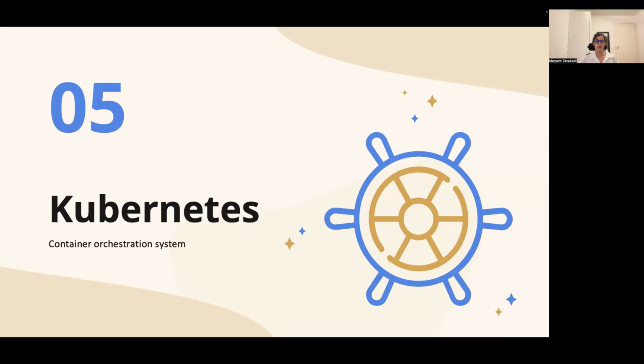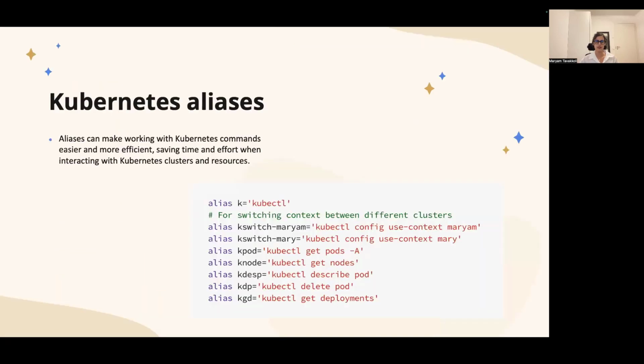It makes our life much easier if we have to run kubectl commands all day. Instead of entering kubectl at the beginning of every command, we can just create an alias for it, such as k, and then it makes our commands much shorter, and we can do things faster.